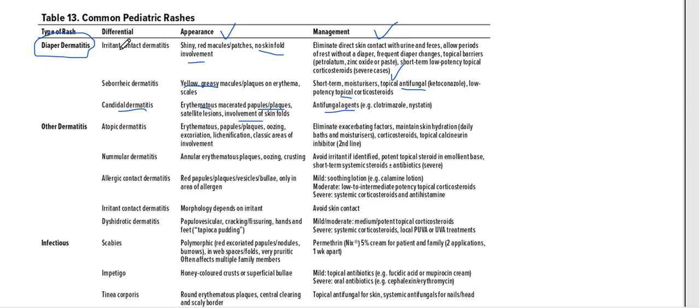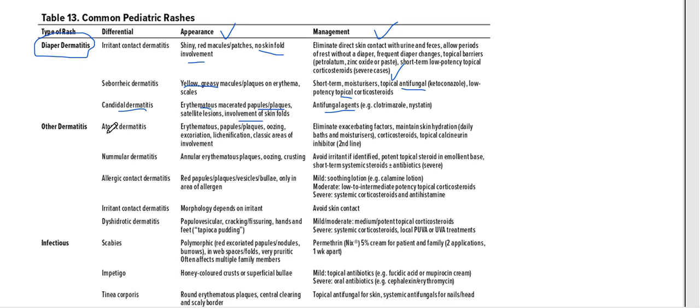Alright, so diaper dermatitis can be of three types that we have read here. Irritant contact, no involvement of skin folds; seborrheic dermatitis, yellow greasy rash; and candidal dermatitis, that is papules or plaques and involvement of skin folds. Irritant contact, general measures and then barrier ointment; seborrheic and candidal, we give antifungals, we need to remember.